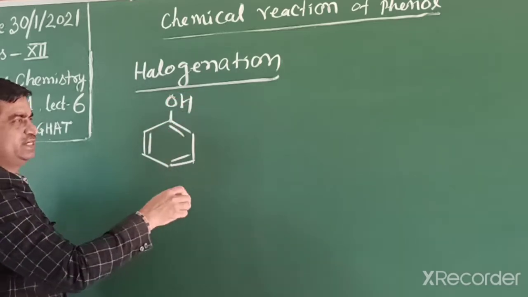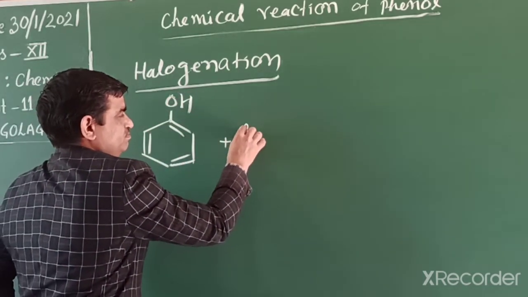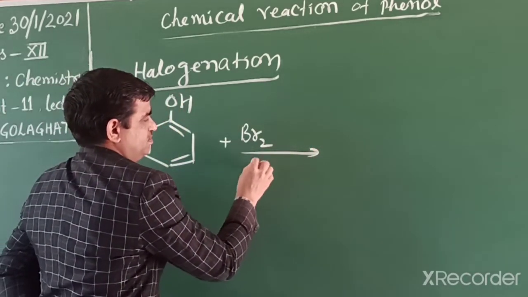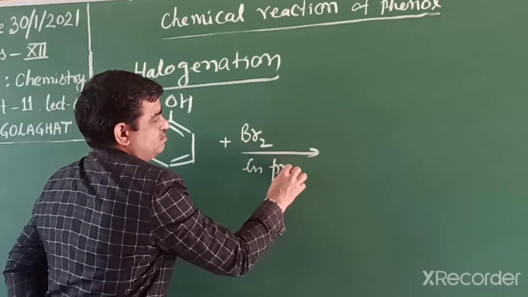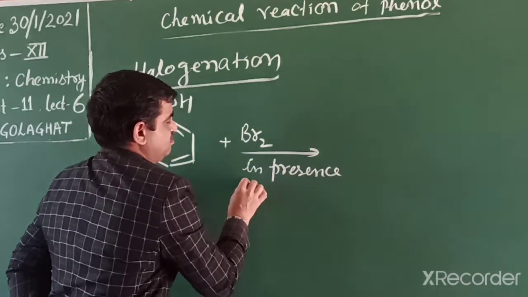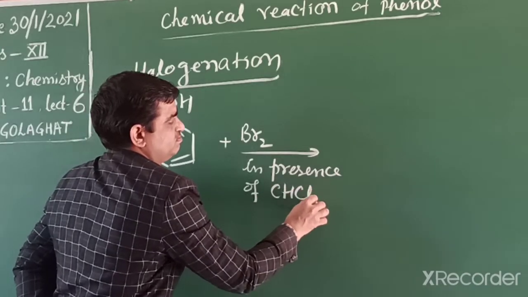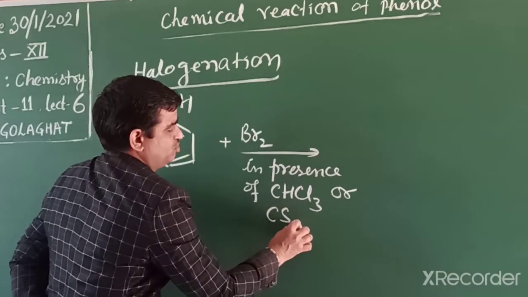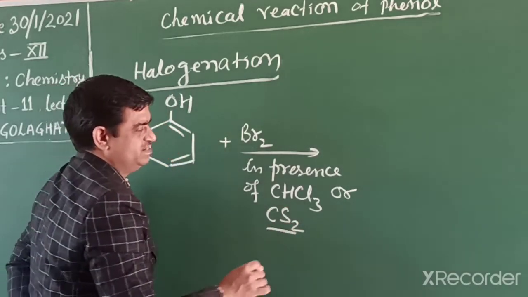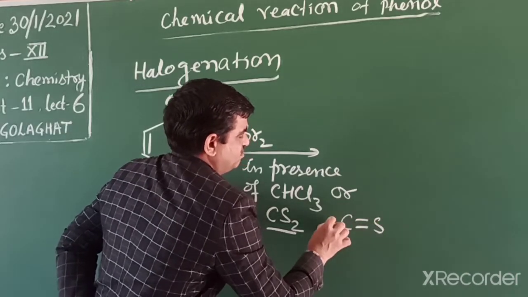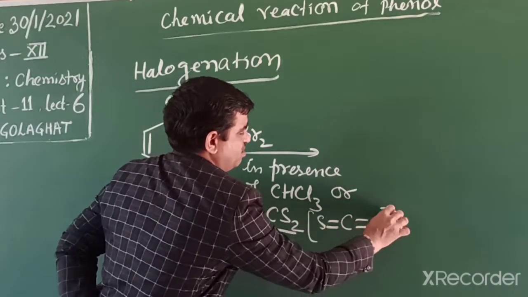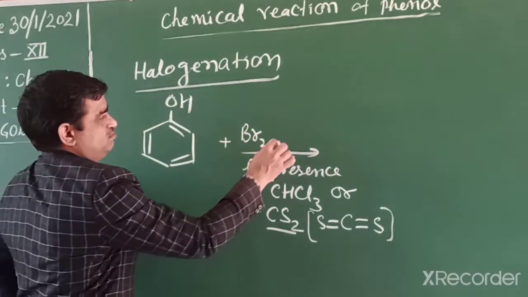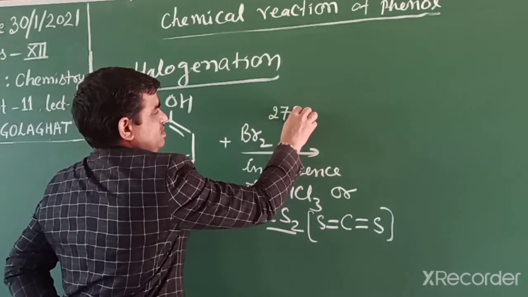When phenol reacts with bromine in presence of either chloroform or CS2 as a solvent, carbon disulfide, at 0 degree Celsius temperature, means at 273 Kelvin.